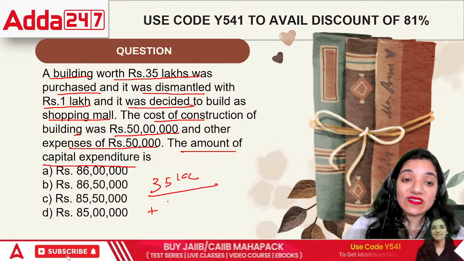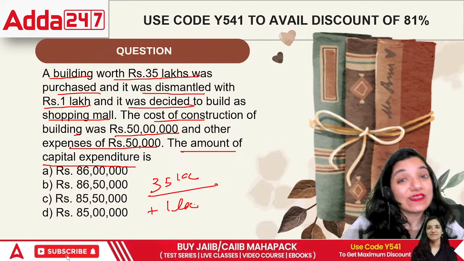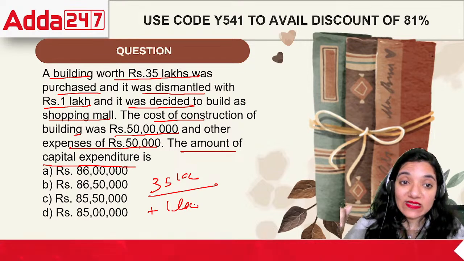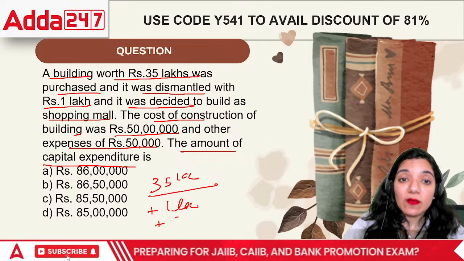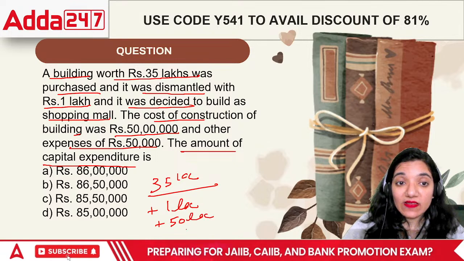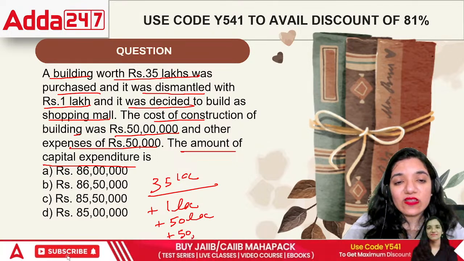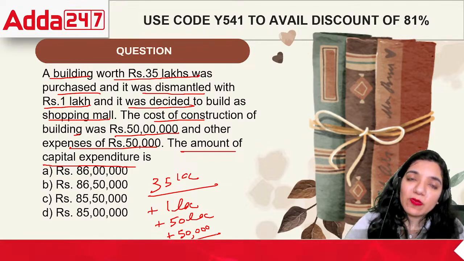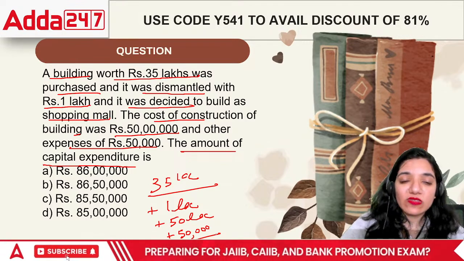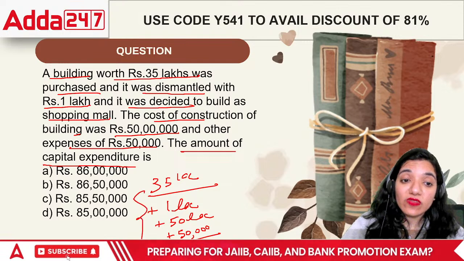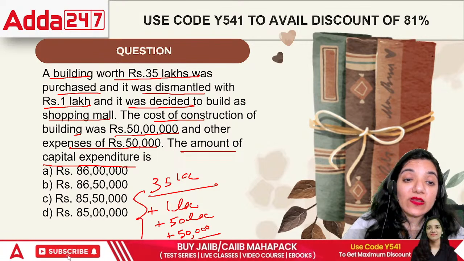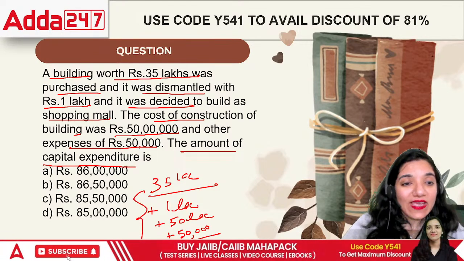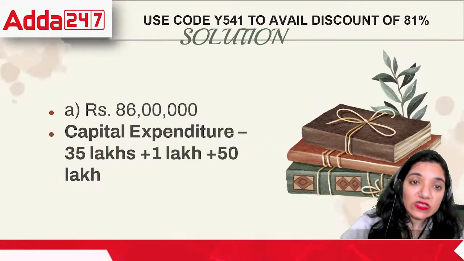So this is an essential expenditure considered for that particular asset. Then I built a building worth rupees 50 lakh there, plus we also incurred 50,000 rupees as an expense, which is again indispensable. In order to construct that building, I need to go through these expenses. So technically all of these qualify as capital expenditure. So it would be 86 lakh 50,000.